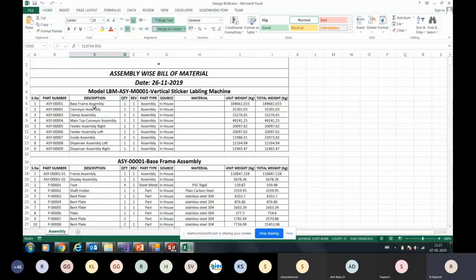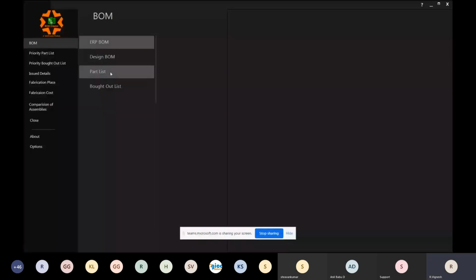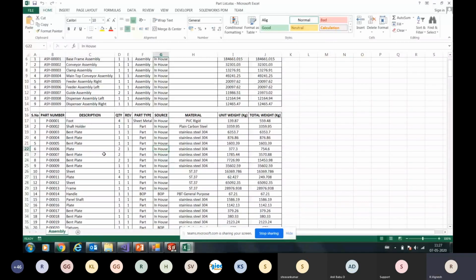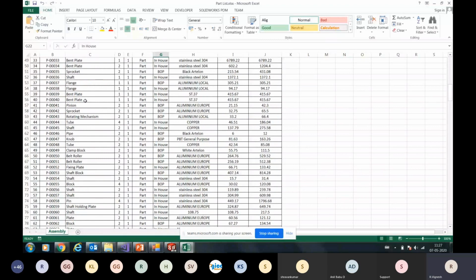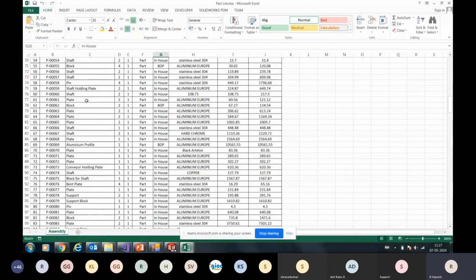Moving further, the part list, the segregated part list. If you want to look at the part list, so now this is a part list. Okay, so this will have only details of the manufacturing parts. No hardware, nothing. And if you want to categorize further types, say machine components, sheet metal components, if you want to segregate based on their different types, that can also be done. That can also be customized.